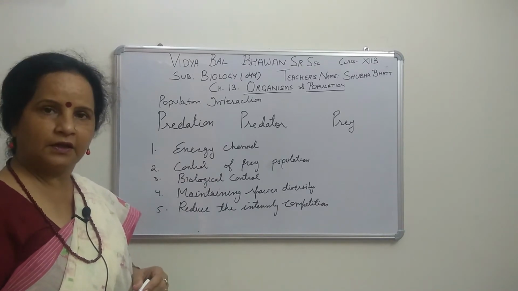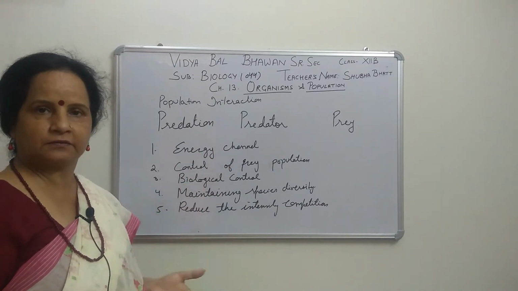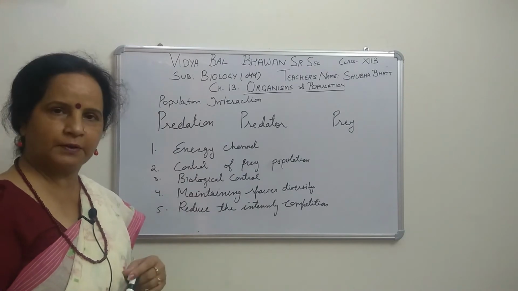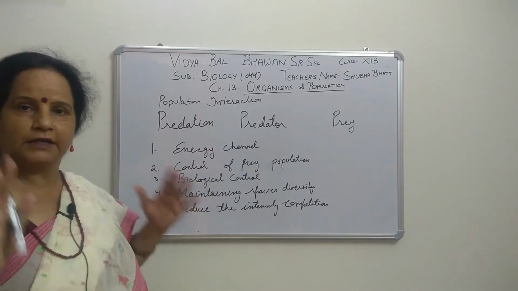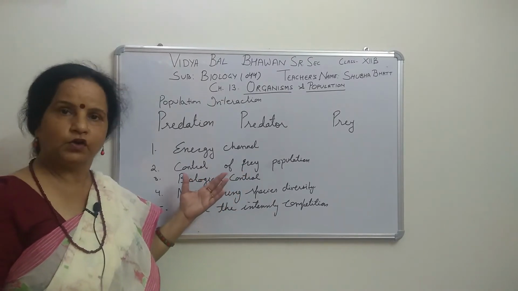If there is no grass, and grass is the producer for that particular ecosystem, then the whole entire ecosystem will be disturbed, not balanced.